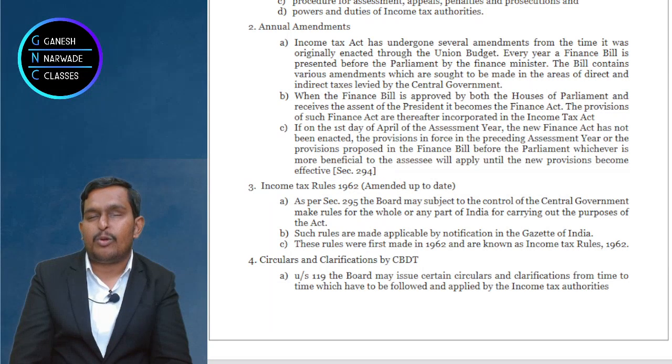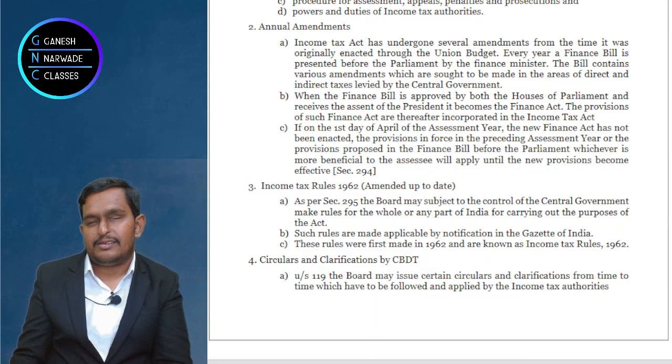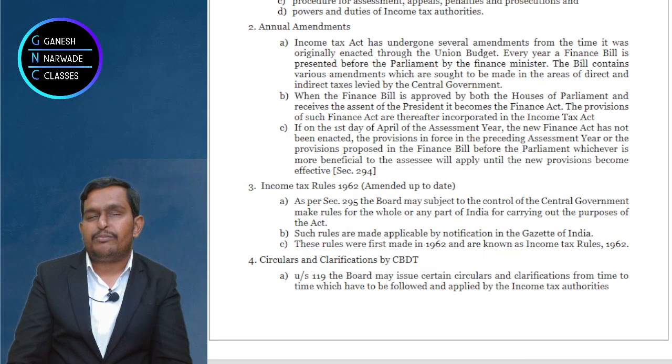What should be the process for doing the same? If income has to be determined, computed, how to compute? If tax has to be computed, how to compute? Assessment, what should be the process of doing that? All that is designed by professionals who are sitting in government office, and that is CBDT.